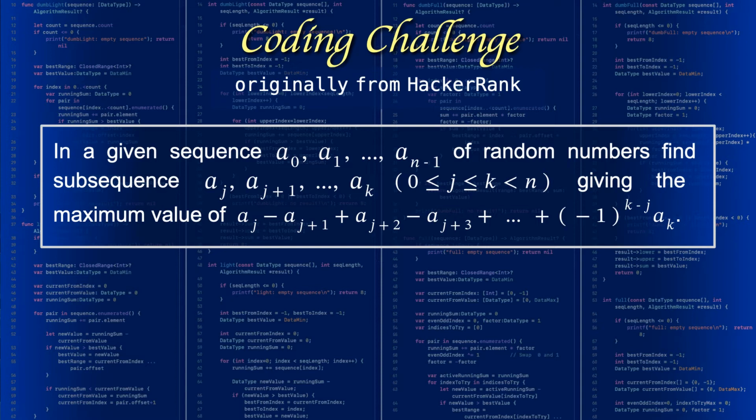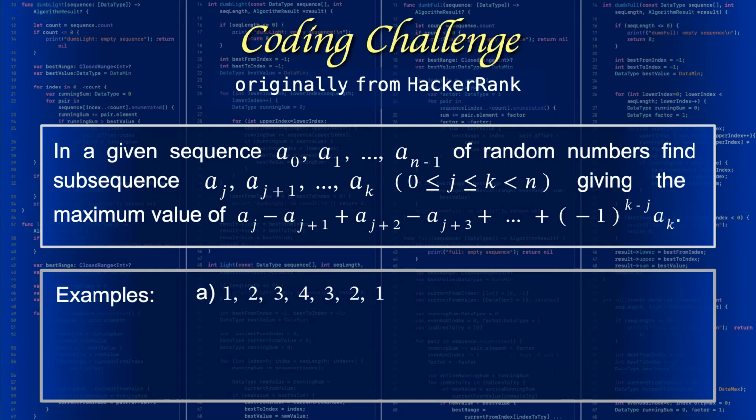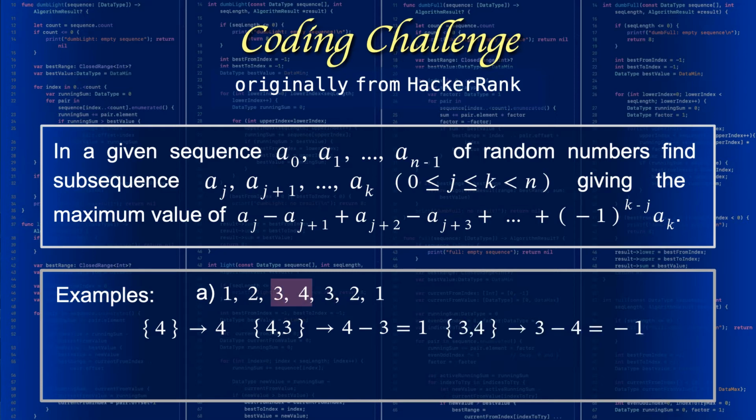Or on the contrary, the subsequence can match the whole sequence, in which case j is 0 and k is n-1. Take for example the sequence 1, 2, 3, 4, 3, 2, 1. 4 is the maximum element. If it is taken alone as a single element sequence, the sum is 4. If we take it with the next element, we get 4 minus 3, which is 1. While taking it with the previous element gives the sum 3 minus 4, which is negative 1.